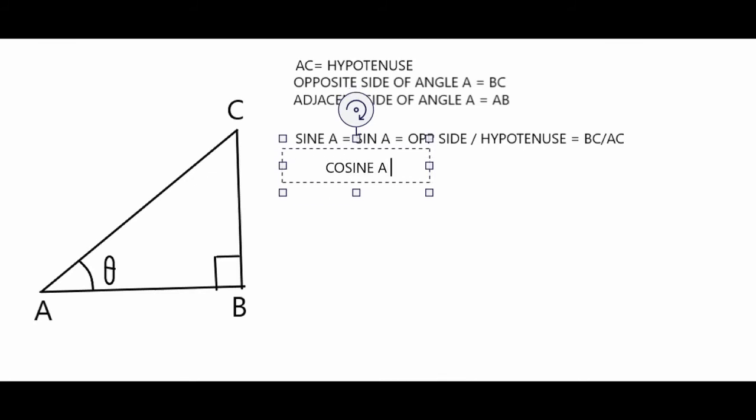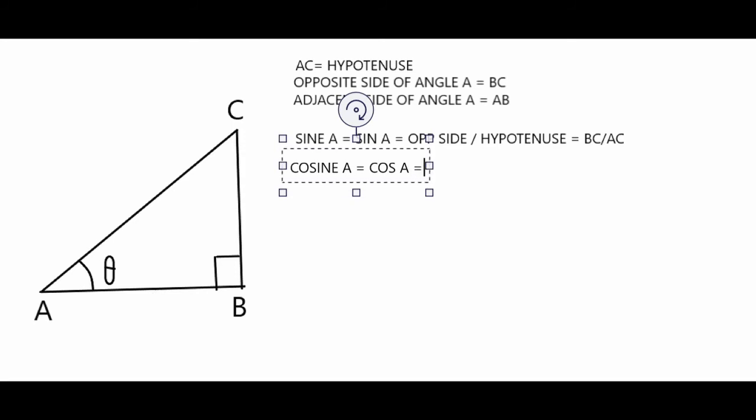Now you must be asking why I am not talking about theta. I can write theta also, which is equal to A. Of course, because of time limitations, I am not writing it. I hope you will understand it. Theta is a Greek term used for representing variable angles, just like X, Y, Z and all. So it is just a variable. So now cosine A is another function, the short form of which is cos of A. It's actually cosine of A. It is cos of A. It's a function. It's not a product.